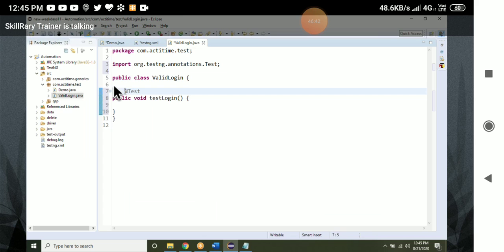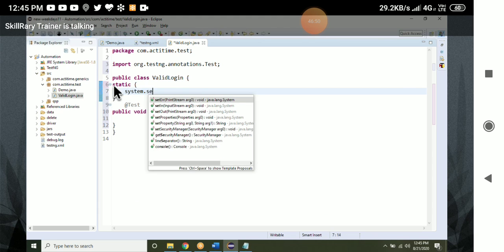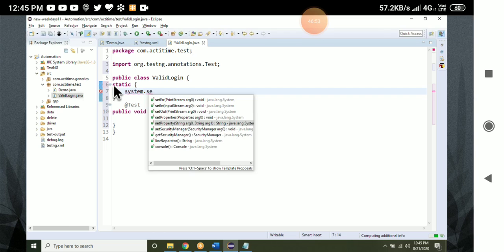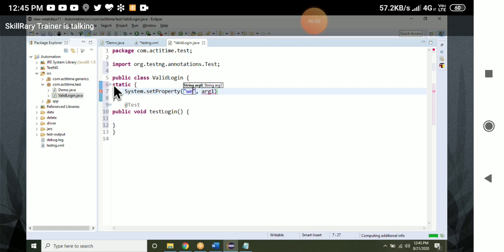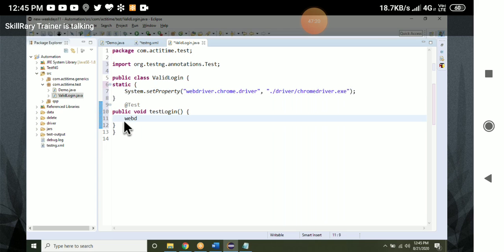Anyone tell how to do this? One static block for System.setProperty. One is the key and one more is the value. webdriver.chrome.driver, then the path to the drivers folder slash chromedriver. Okay, done. Next step.